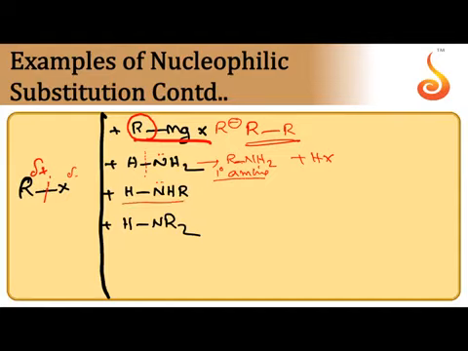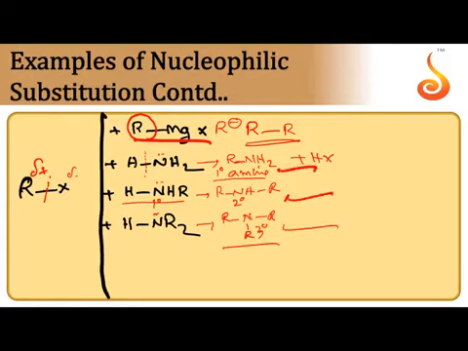If the attacking nucleophile is 1 degree amine, we can get 2 degree amine as the product. If the attacking agent is 2 degree amine, we can get 3 degree amine as the product. So this reaction is called alkylation of ammonia. An alkyl group is introduced into the molecule of ammonia, that's why this is alkylation. Based on the degree of alkylation, the formed amines are divided into 3 types: 1 degree amine, 2 degree amine and 3 degree amine.